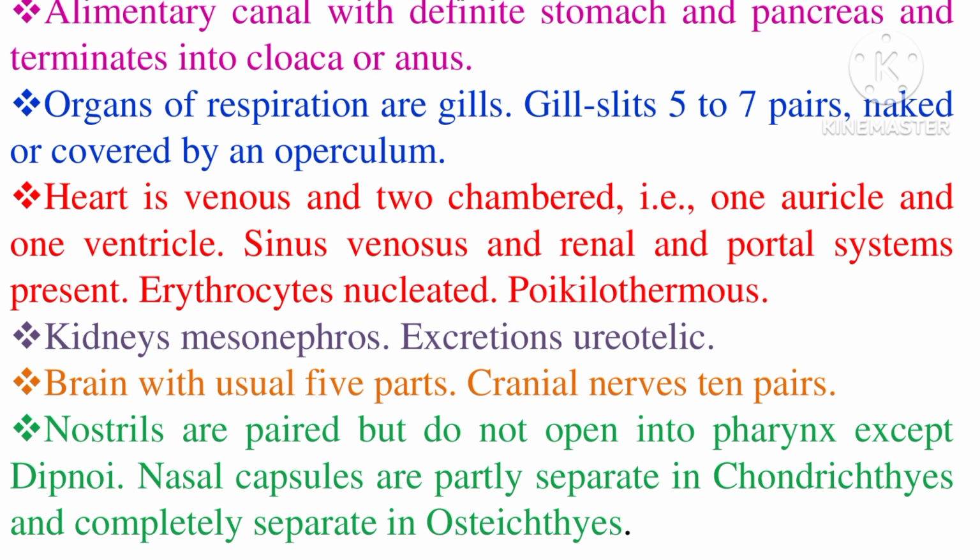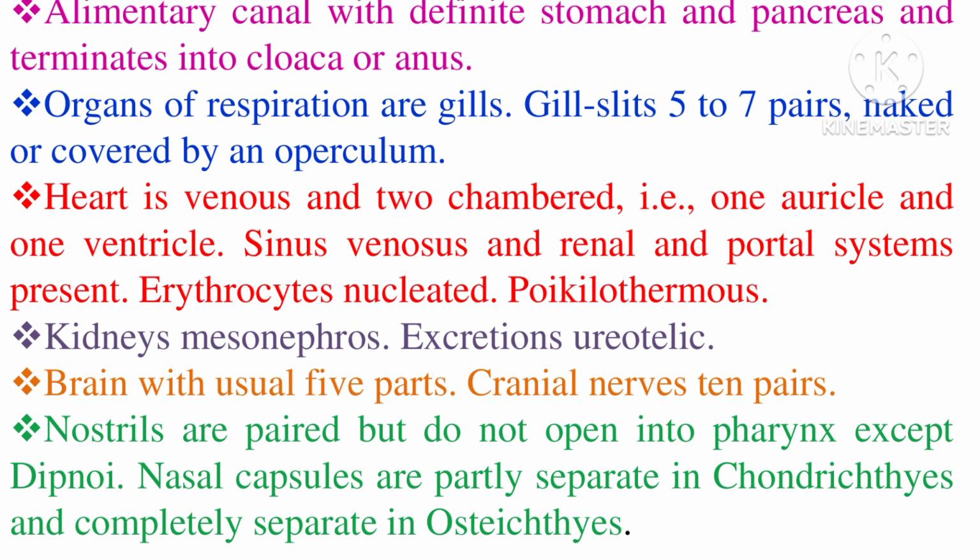They have a good respiratory system. The respiratory system is well developed, and the organs of respiration are gills. They have 5 to 7 pairs of gill slits, and the gill slits are either naked, open, or covered by a covering called the operculum.